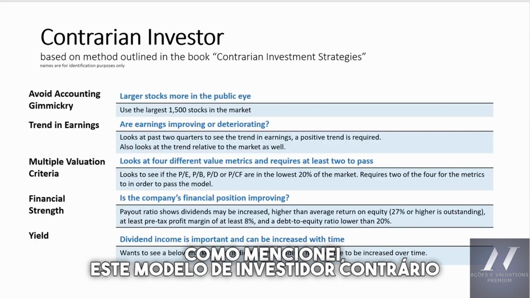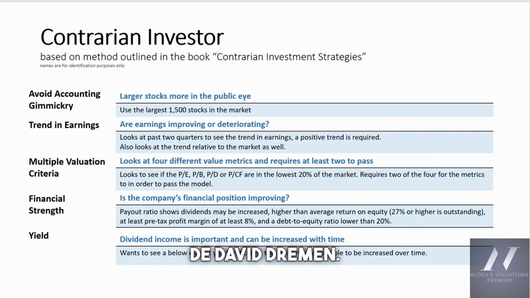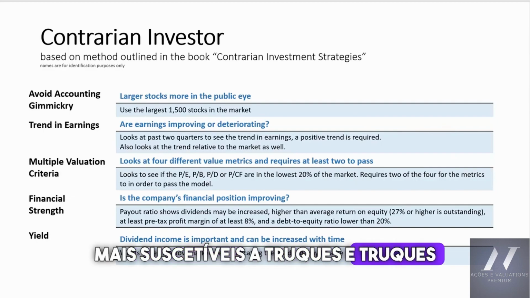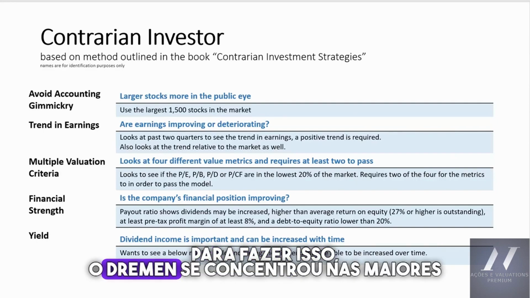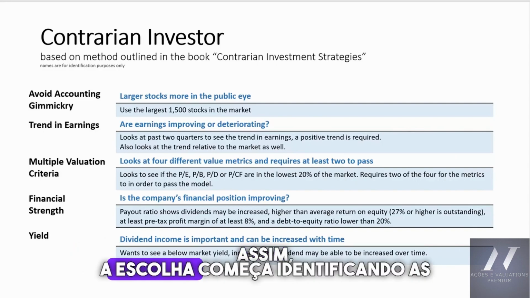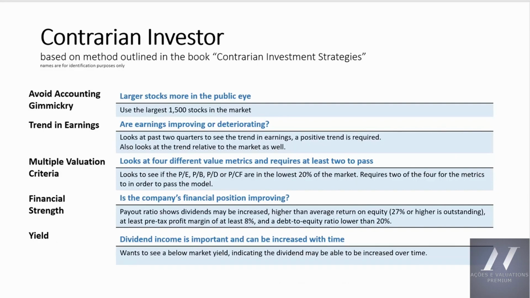As I mentioned, this contrarian investor model is based on the book Contrarian Investment Strategies by David Dreman. The first step is to avoid companies that are more susceptible to accounting tricks and gimmickry. To do this, Dreman focused on the largest stocks in the market because they were more in the public eye. So the screen starts out by identifying the 1,500 largest stocks in the market by market cap.